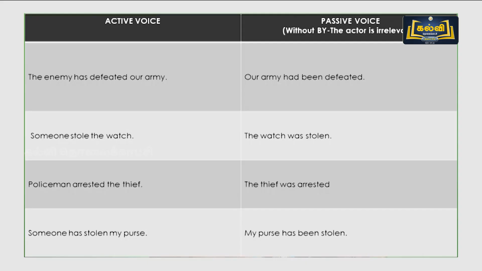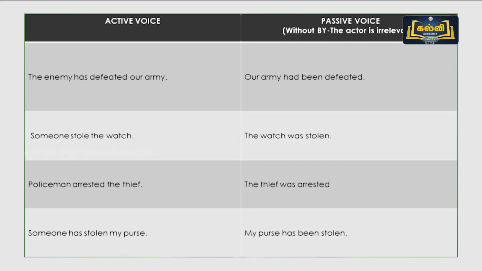Our army had been defeated. Passive voice. The watch was stolen. Someone has taken the watch, but we don't give importance to the person who has taken it, but we give the importance to the action stolen and the object watch which has been taken. What has been done to the watch? Watch was stolen. So we give importance to the action as well as the object, but not the doer.